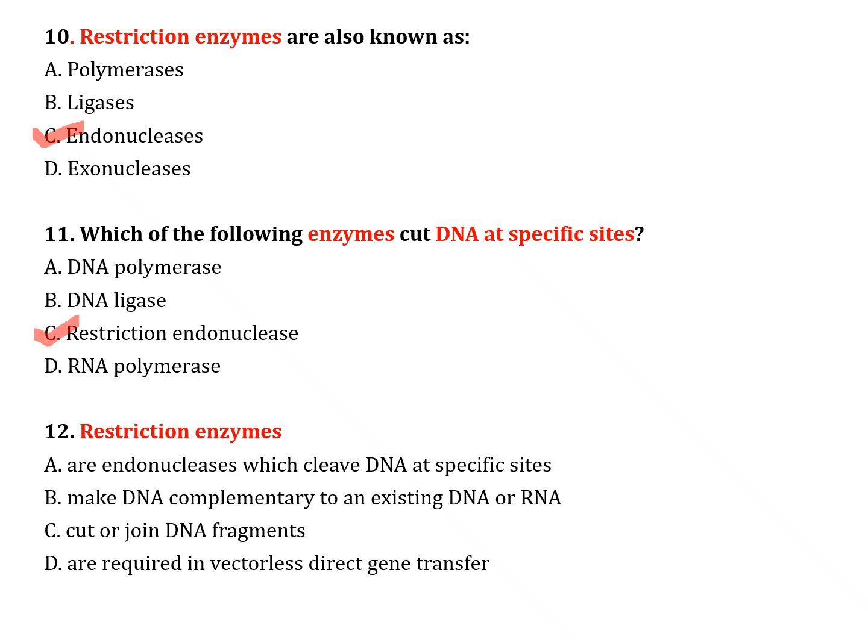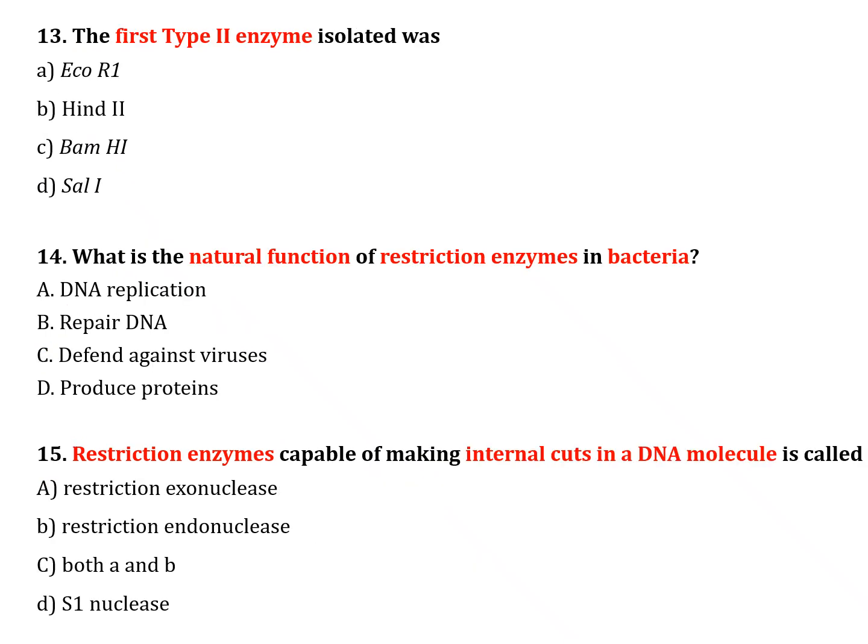The next question number 12. Restriction enzymes: option A, are endonucleases which cleave DNA at a specific site. Option B, make DNA complementary to an existing DNA or RNA. Option C, cut or join DNA fragments. Option D, are required in vectorless direct gene transfer. Correct answer is option A, are endonucleases which cleave DNA at a specific site.